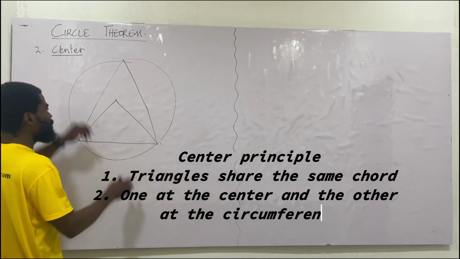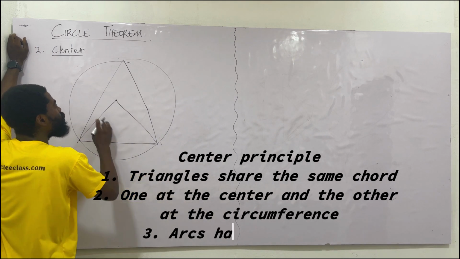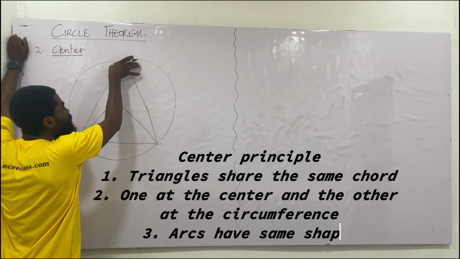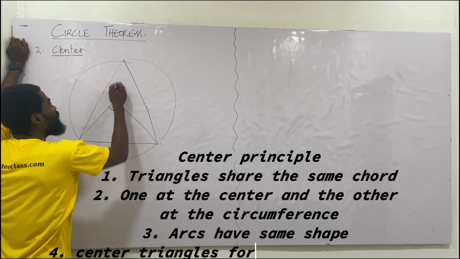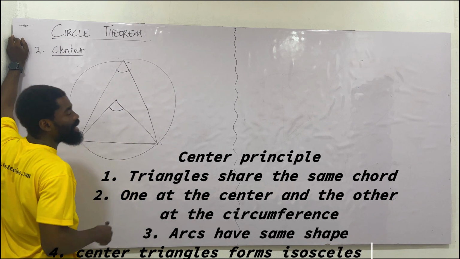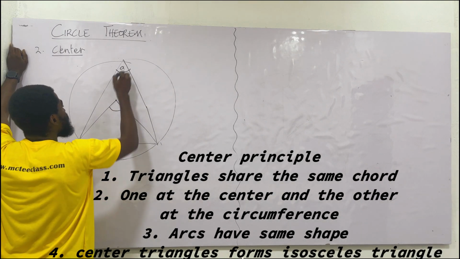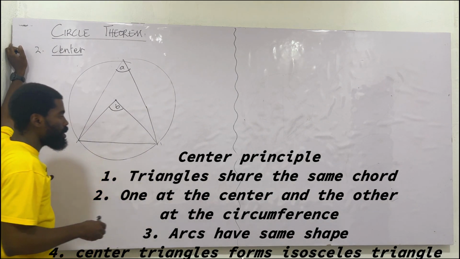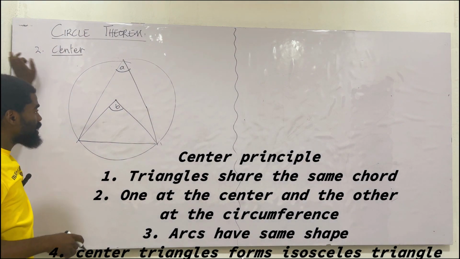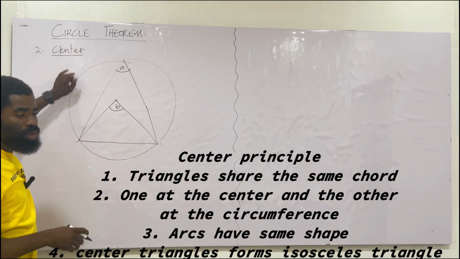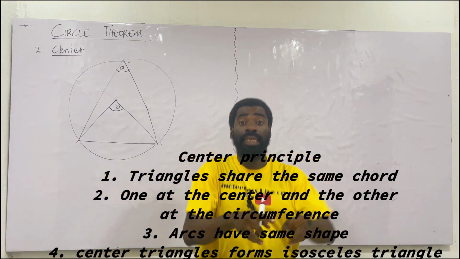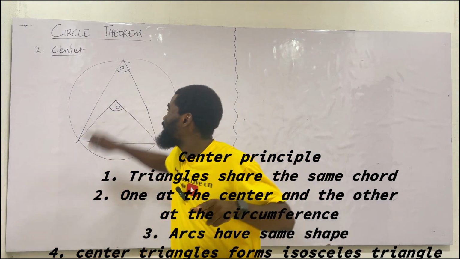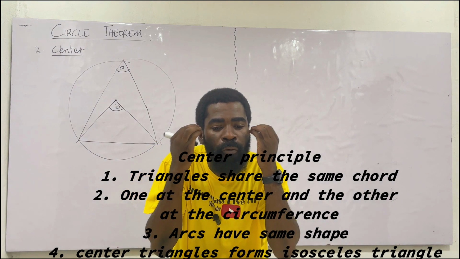I had a circle. There are two triangles. Unlike the first one where both of them were touching the circumference, this one is different. One of them is at the center and the other is at the what? Circumference. If I call this A and I call that B. Are we getting the point I'm making here? This is different from this one, it is the principle of the center. So when you read any question, they say, in the diagram below, O is the center, then this center principle will work. You have to now focus on that.